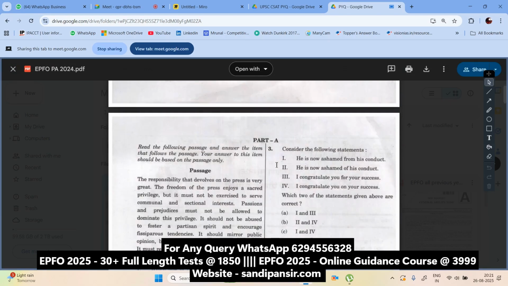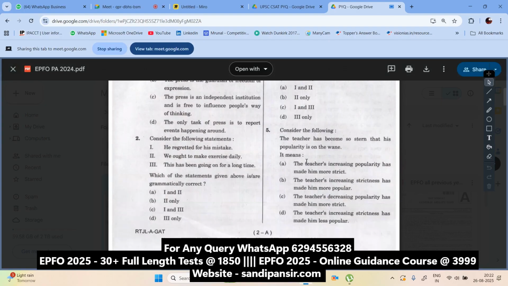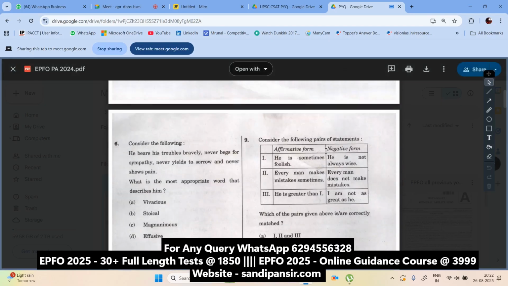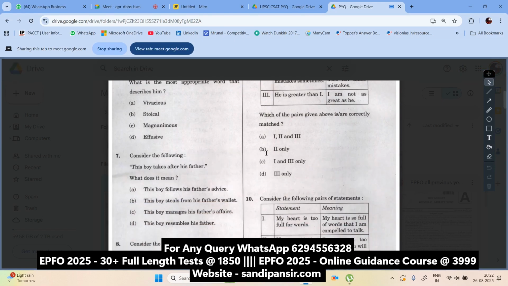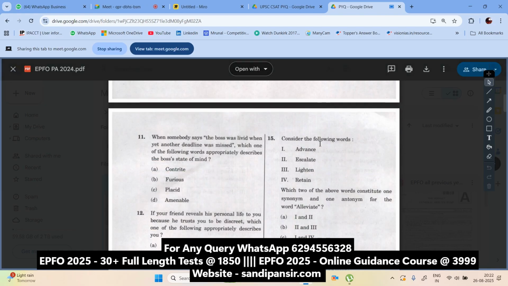See the question here. They have given literally the reading comprehension exactly like UPSC CSAT style. And there's a question on the different forms of sentence, affirmative and negative. Although we'll be taking care of this in the English portion in the English classes. Got it? This sort of question you're going to have. Exactly, you're going to have this sort of question.